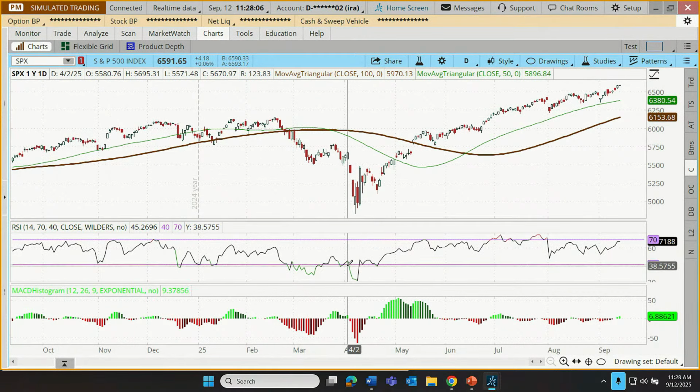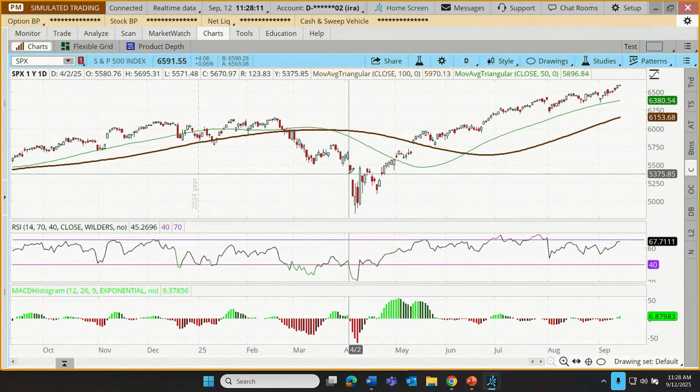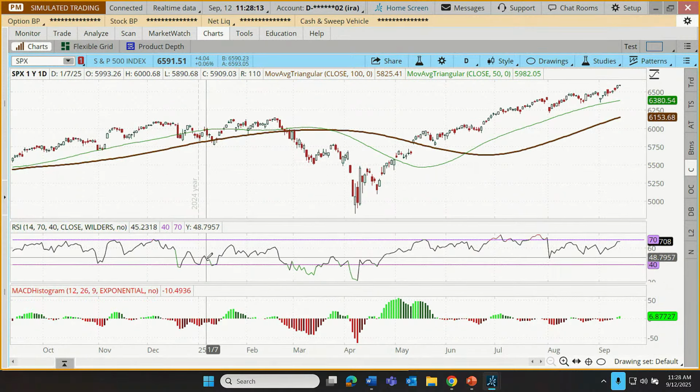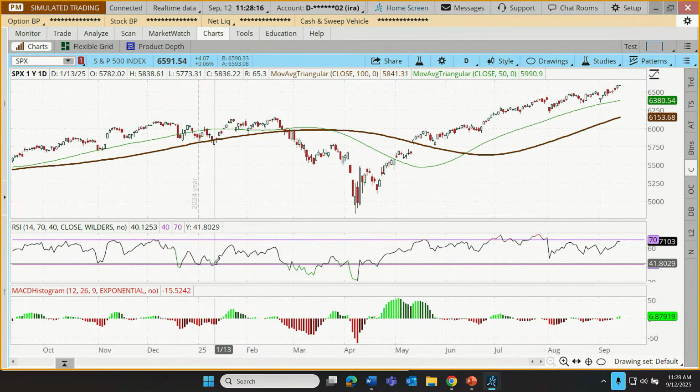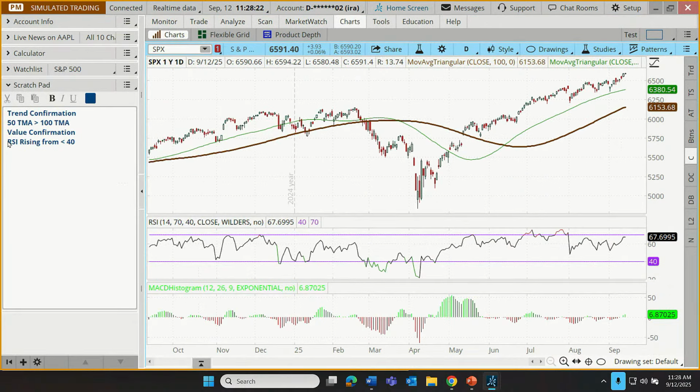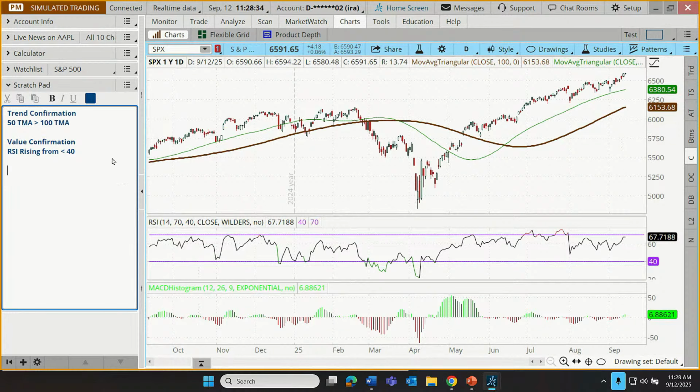Just getting below 40 may not be enough. So commonly the trader will look for RSI to slip below 40 and then to come back up above 40. So that's why I put here in our confirmation, not just being below 40, but rising up through 40. All right, so we have our trend confirmation, we have our value confirmation. How about I give a little space here, just so it makes it a little bit easier for us to read that. Finally, we have our momentum.